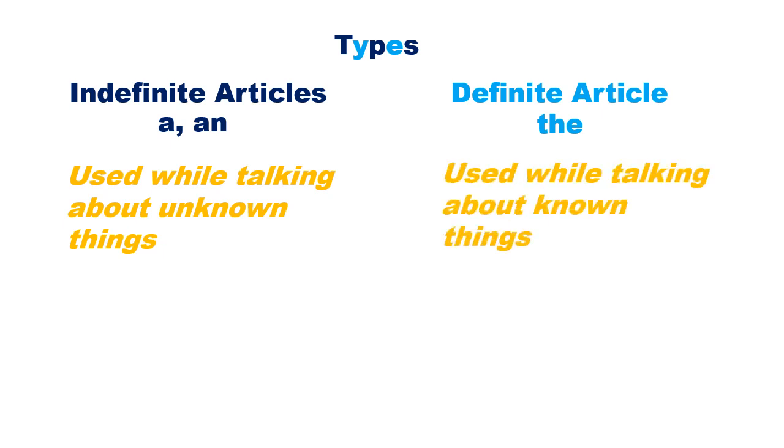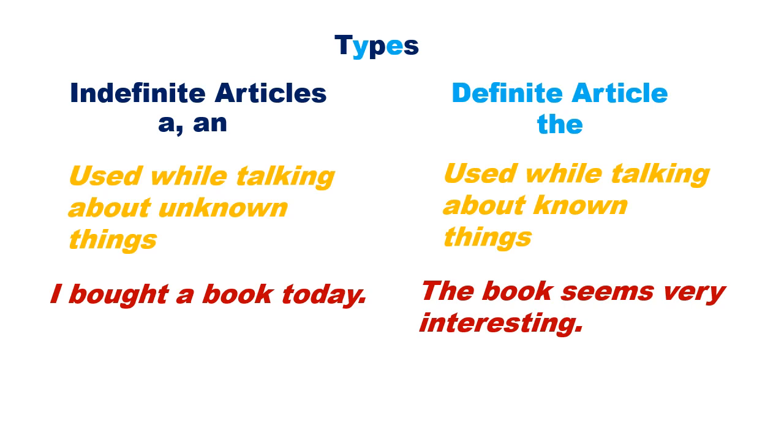For example, I bought a book today. You don't know anything about the book till now. This is the first time I am mentioning it to you. So I am using the indefinite article a. I bought a book today. But now that I have said it, you know that I have a book which I bought today. So hereafter, when I talk about the book, I will use the definite article the. I will say the book. So you know that I am talking about the book I mentioned previously. The book seems very interesting.